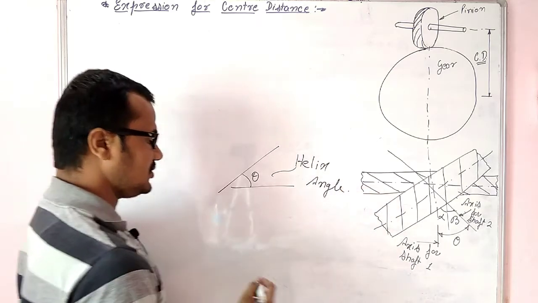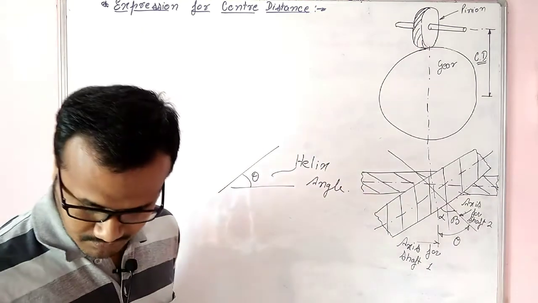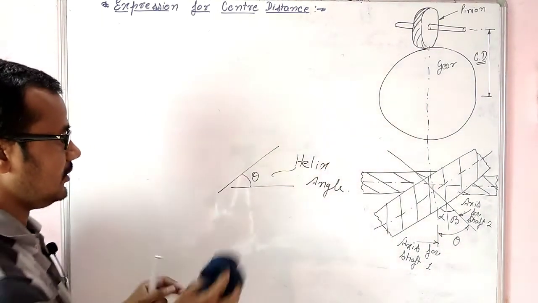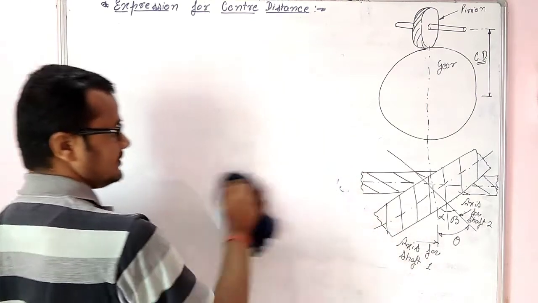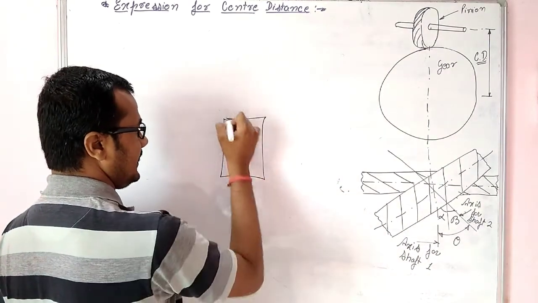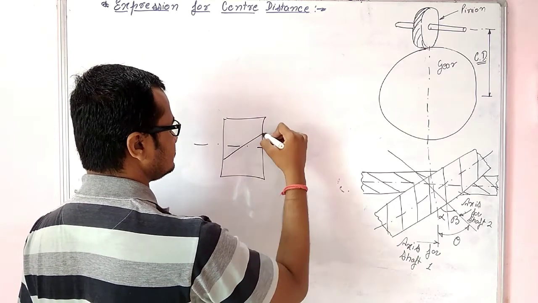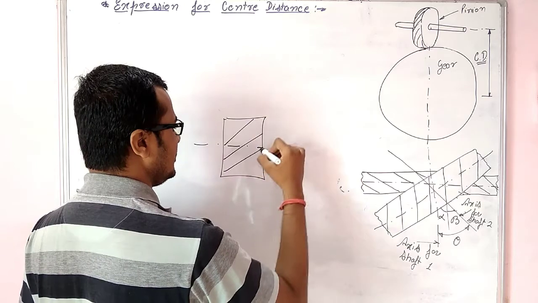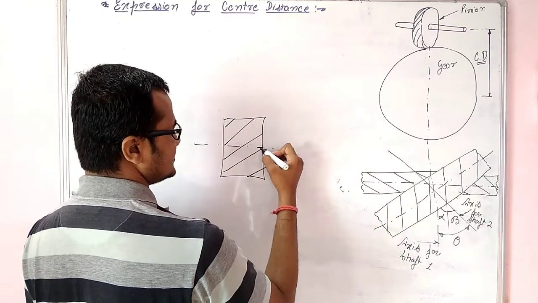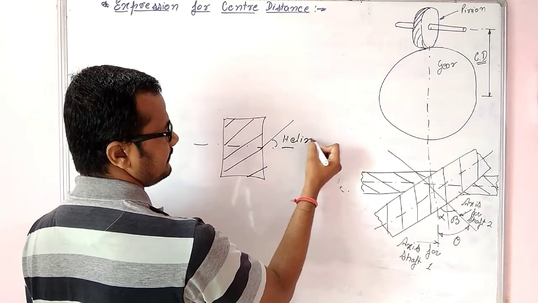Now we also know that there are two terminologies for a helical gear, that is circular pitch and normal pitch. Suppose you have a helical gear, and these are the teeth which are inclined at some angle with the axis of the shaft, so this angle will be termed as helix angle.